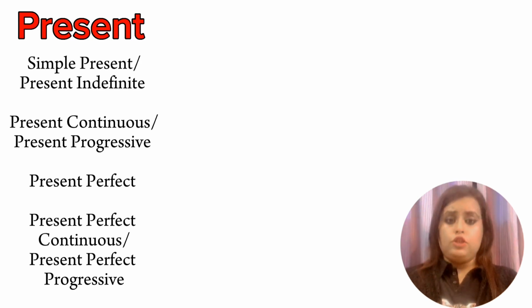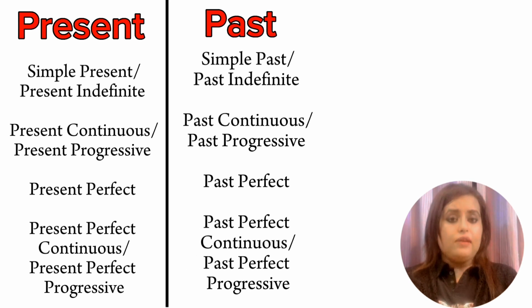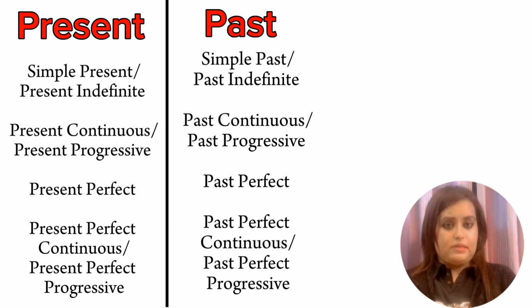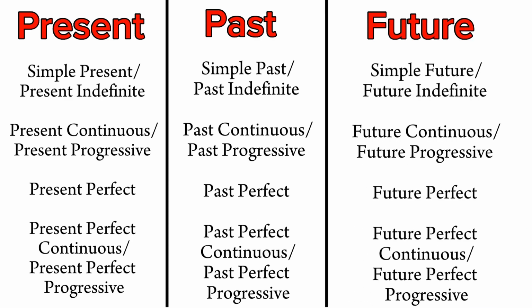Similarly, it goes with the other two tenses also, with past and future. Let's see. Simple past or past indefinite, past continuous or past progressive, past perfect, past perfect continuous or past perfect progressive. Now the last tense, that is for future, it will be simple future or future indefinite, future continuous or future progressive, future perfect, future perfect continuous, or future perfect progressive.